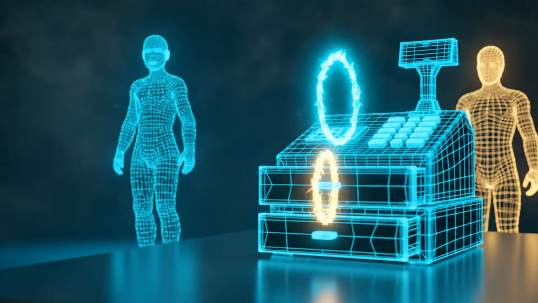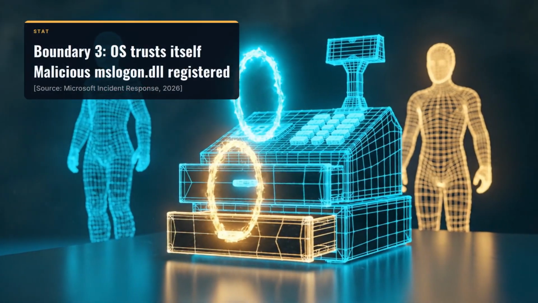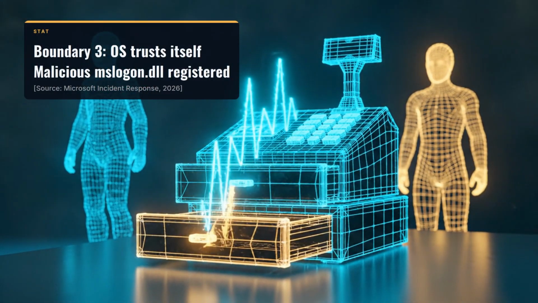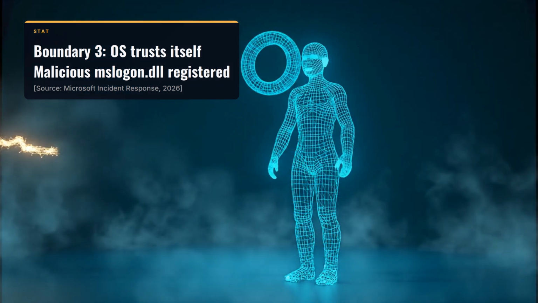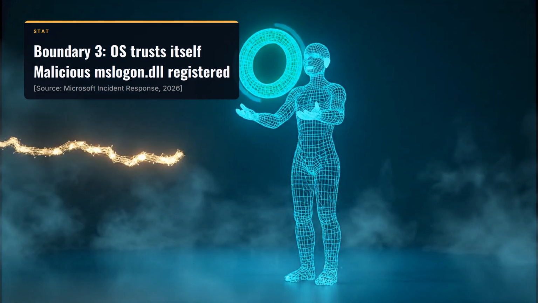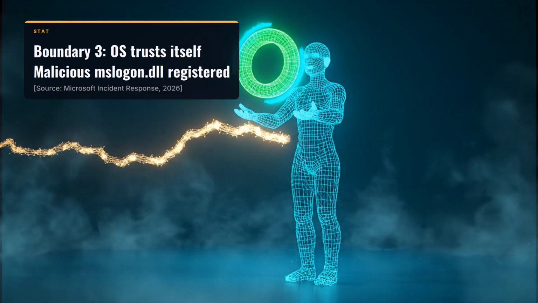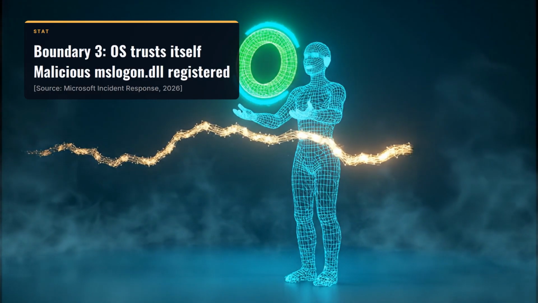Now, the system trust boundary. Trust boundary number 3 is the line where the operating system trusts its own components. On the domain controller, the attacker registered a malicious network provider, a file named mslogon.dll, into the Windows authentication stack.